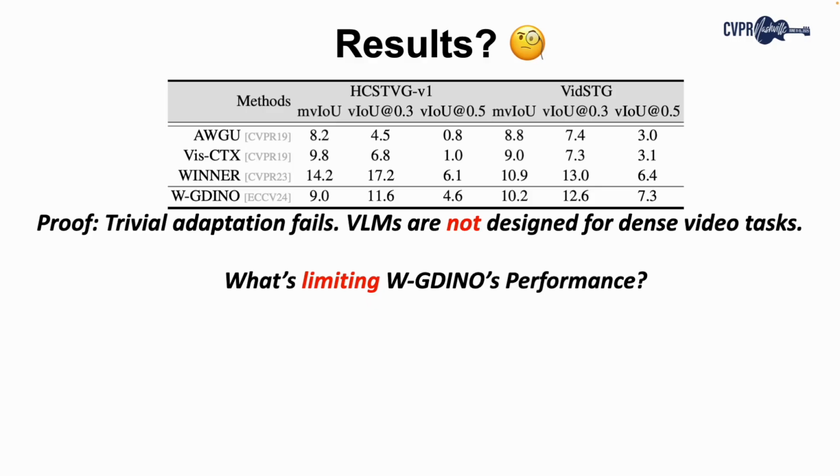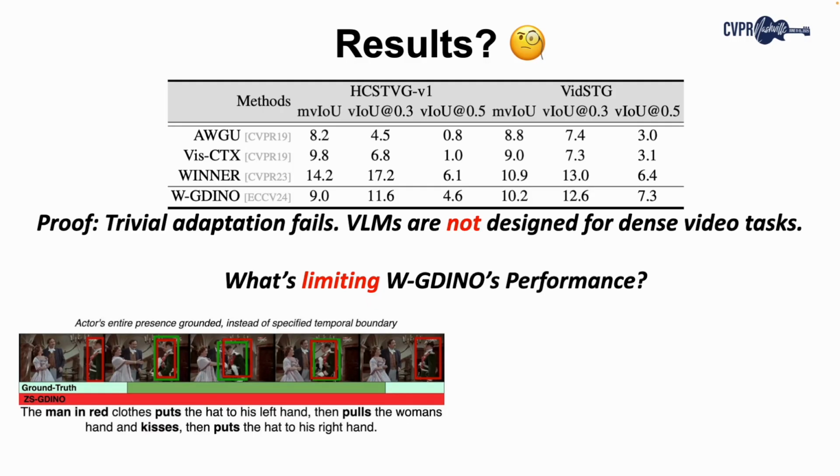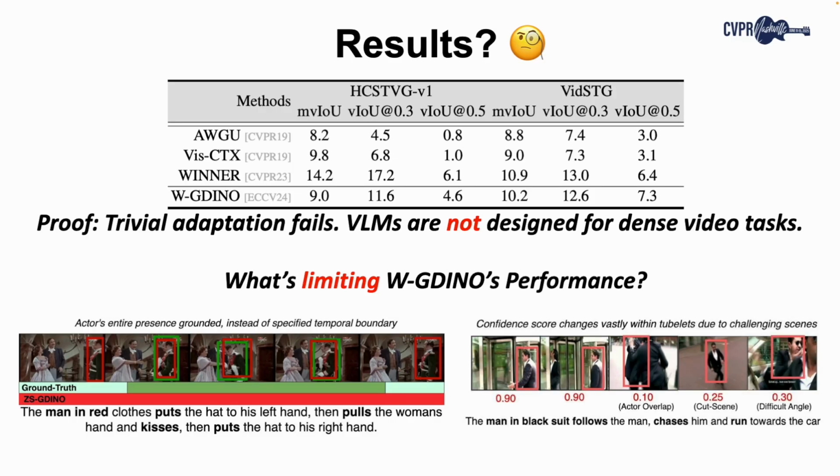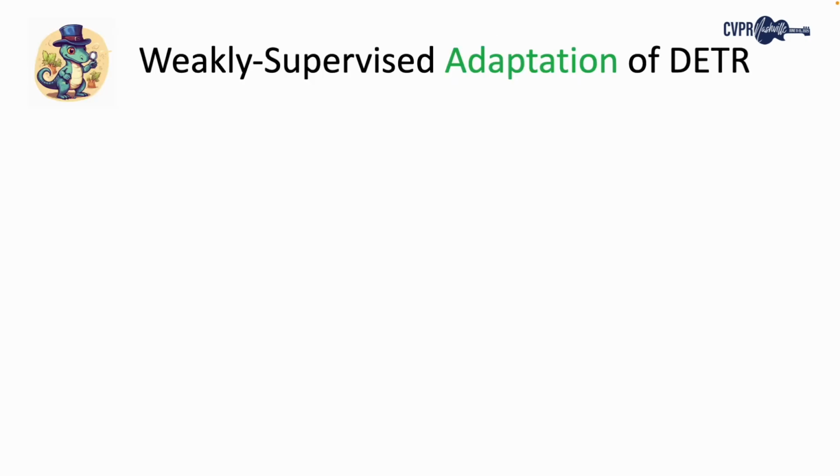We recognize two major bottlenecks. Since the tracker lacks phrase context, we end up grounding the entire actor presence in the video. Also, due to difficult visual scenes such as overlapping actors, the confidence score of detections in a tubelet has high variance, making tubelet selection difficult. To mitigate these issues, we adopt a new pipeline with a dedicated spatial and temporal grounding module.